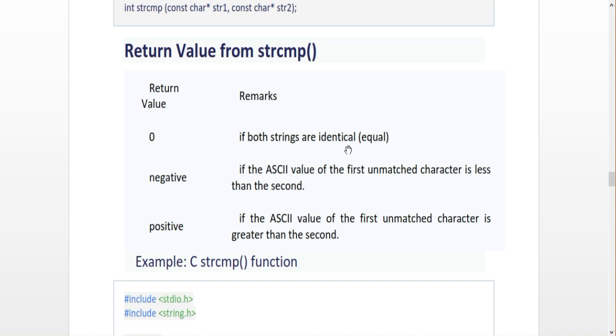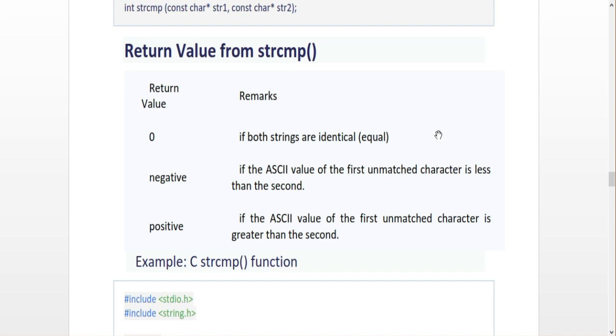Otherwise, the ASCII value of the larger character is subtracted by the ASCII value of the smaller character. The remaining integer value will be printed, either negative or positive. So this is the structure to do string comparison in a string array.